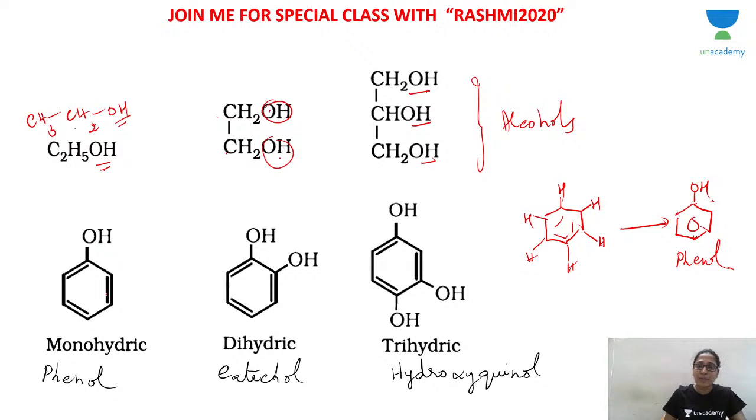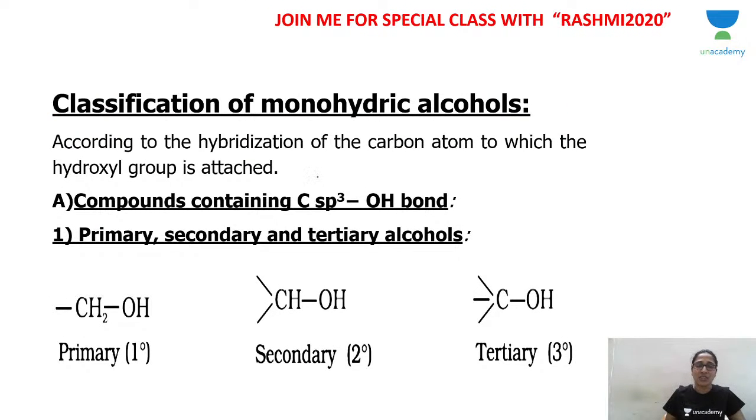Now when benzene has only one OH group, it's called monohydric phenol. If it has 2 OH groups, dihydric. If it has 3 OH groups, trihydric, again on different carbon atoms, if you notice. Monohydric, dihydric, trihydric, depending upon how many OH groups are there. So this is the first classification based on the number of OH groups. I hope you understood. Next, we are going to learn the classification of only monohydric alcohols. That means we have only one OH group. Now with one OH group, where exactly is it situated, on which carbon atom?